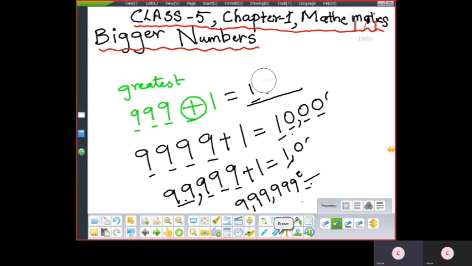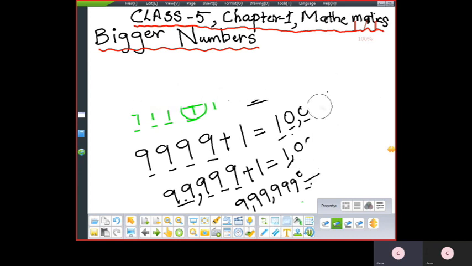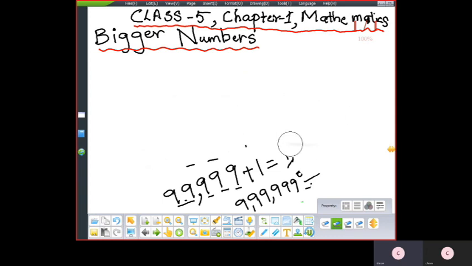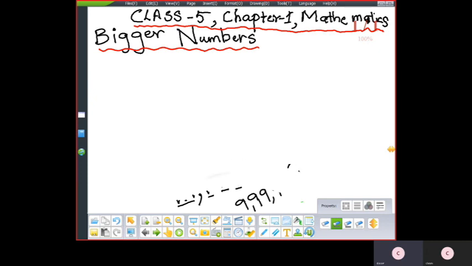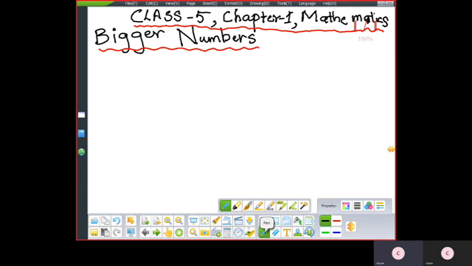Crorepati show you have seen, no? So how will you get 1 crore? After lakh, crore will come. 1, 10, 100, 1,000, 10,000, then lakh, 10 lakhs, then crore. So after 10 lakhs, you'll get crore. So what is that? It is a 7-digit number. So now 7 times you should write 9.